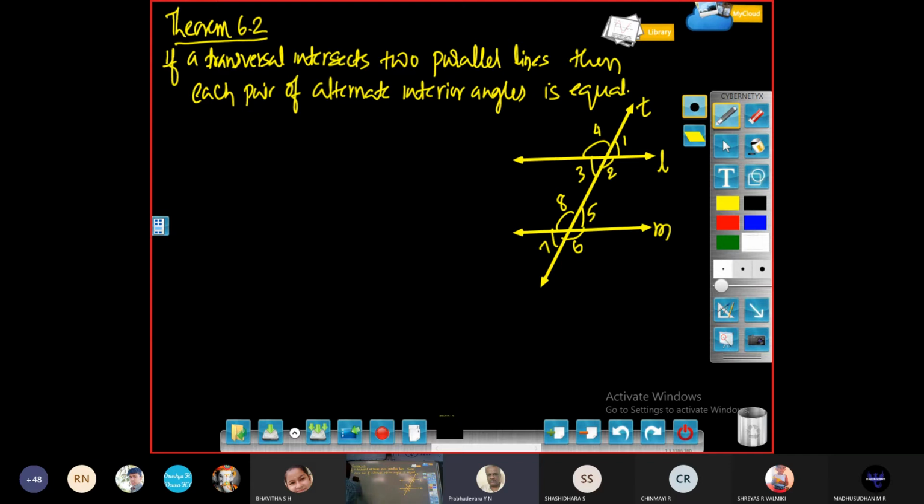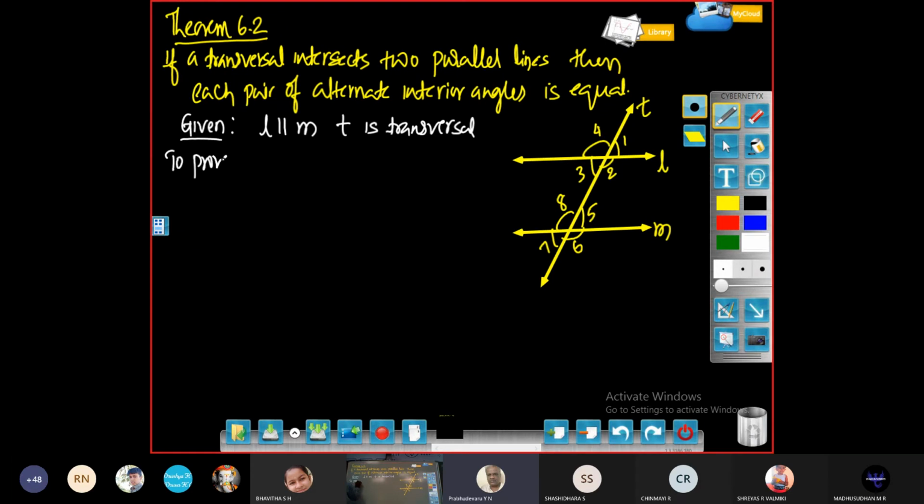You can see that given a transversal intersects two parallel lines. That means L is parallel to M, T is transversal. So this is given.